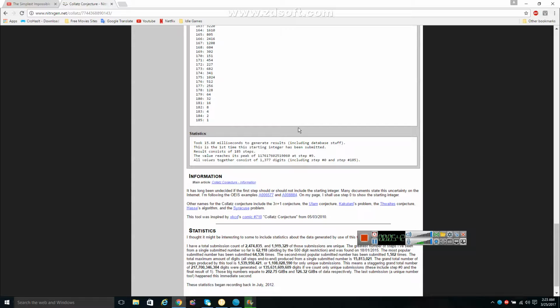I don't think we might be able to do it this next time. Let's read the results. This took 15.6 milliseconds to generate. This is the first time. Result consists of 185. The value reaches its peak at step 9. All values together consist of 1,377 digits. That's a huge number.